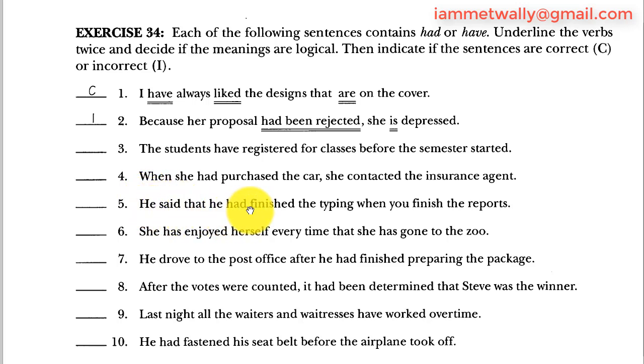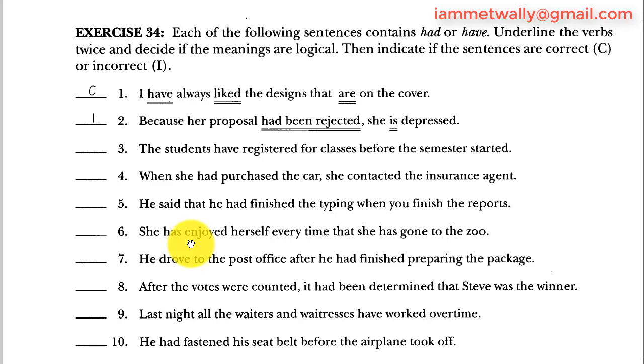So let's go from here. Had finished means something happened in the past, before something else. And to link it with something that happens in the present is illogical. This sentence is totally illogical, so it's incorrect. 5 is incorrect. It should be when you finished the reports, if you need to correct it.